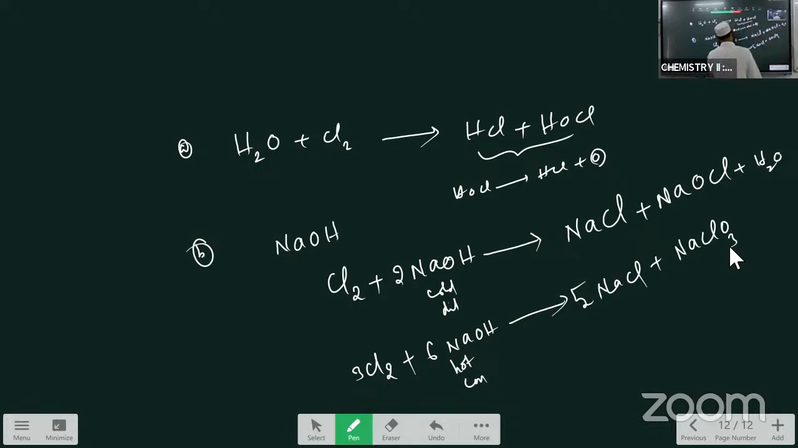When the chlorine is treated with the hot and concentrated NaOH, NaCl, NaClO3, sodium chlorate it is called, plus 3H2O are formed. This is the reaction with what? Sodium hydroxide. The first one is reaction with water and the second one is reaction with sodium hydroxide.